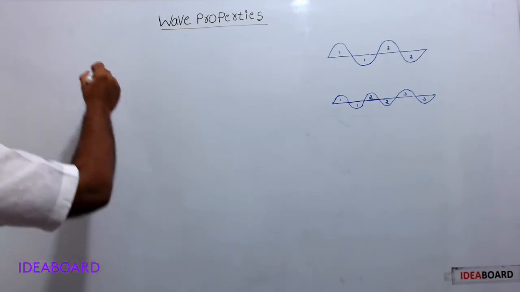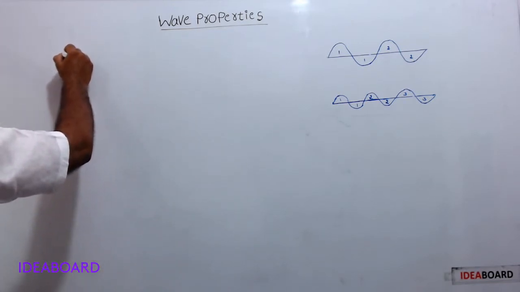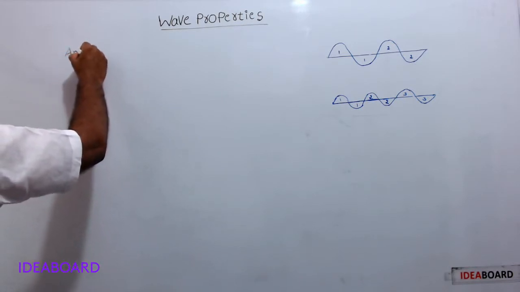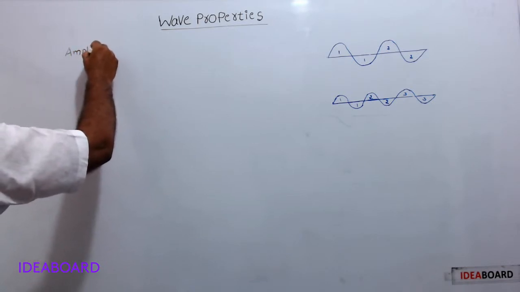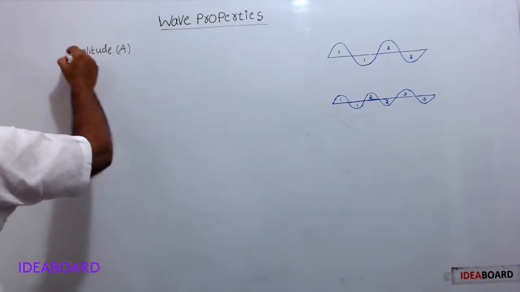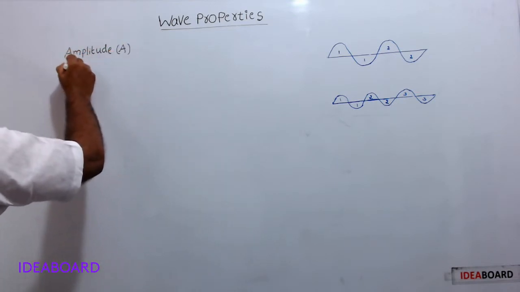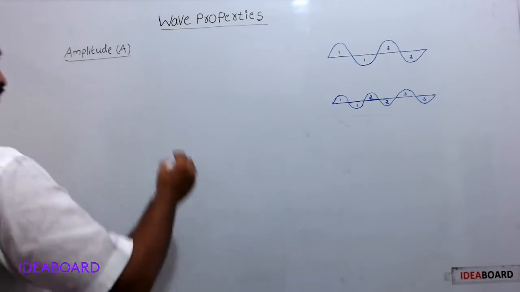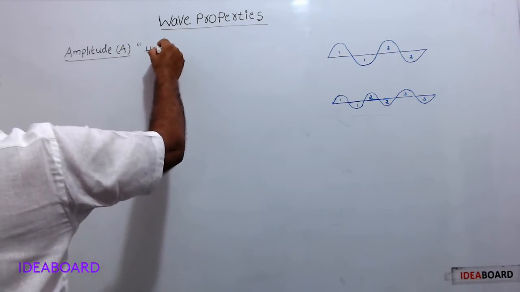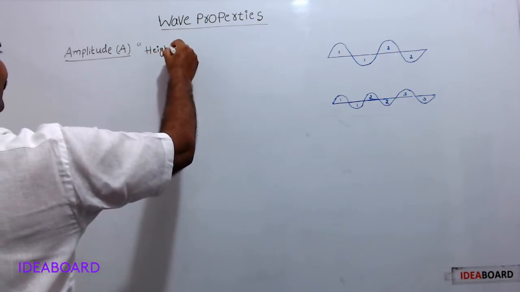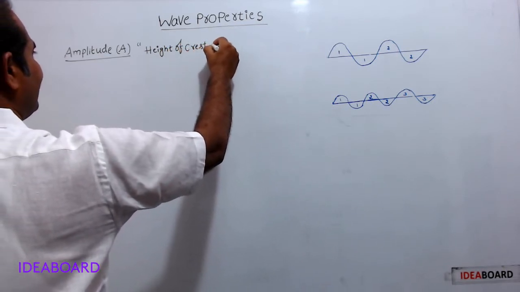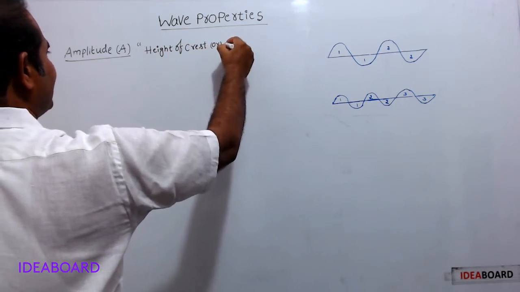So the first wave property is amplitude, A. Amplitude means it is the height of crest or depth of trough.